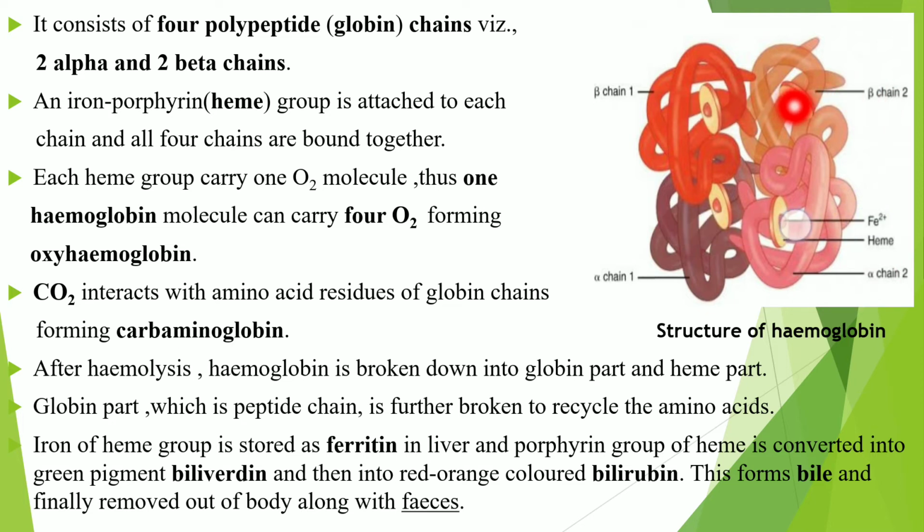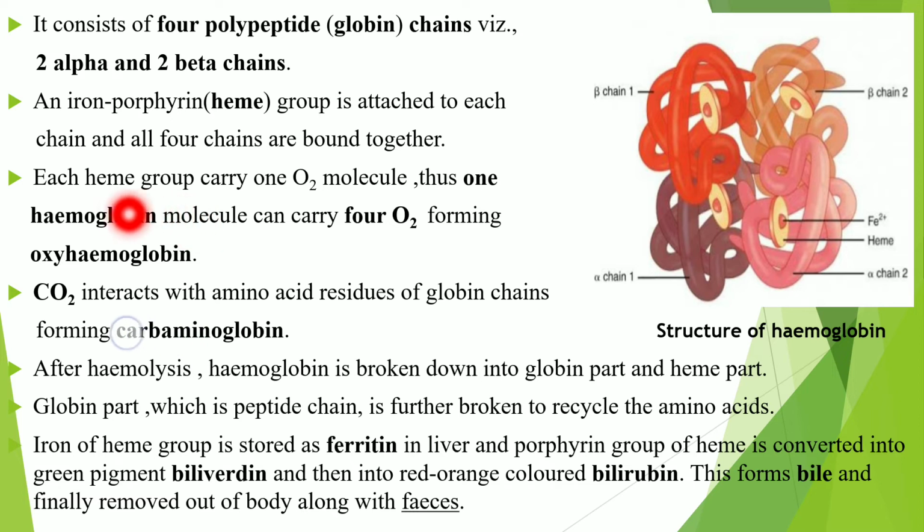These are 2 beta chains and these 2 are the alpha chains. Then an iron porphyrin, which is commonly called a heme group, is attached to each chain. So this is the iron porphyrin group or heme attached to each alpha as well as beta chain.